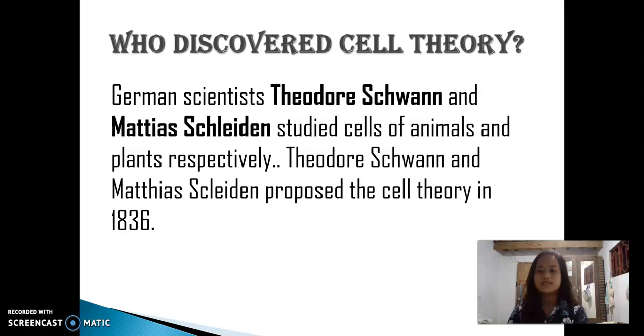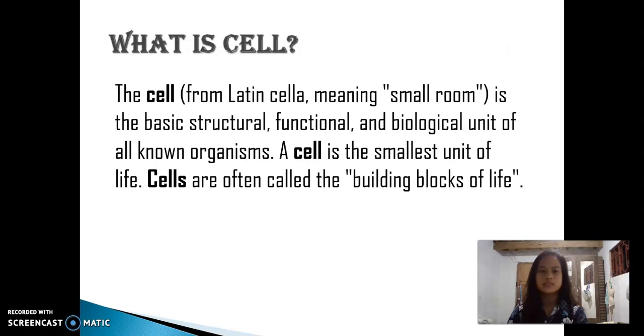Who discovered cell theory? German scientists Theodor Schwann and Matthias Schleiden studied cells of animals and plants respectively. Theodor Schwann and Matthias Schleiden proposed the cell theory in 1836.